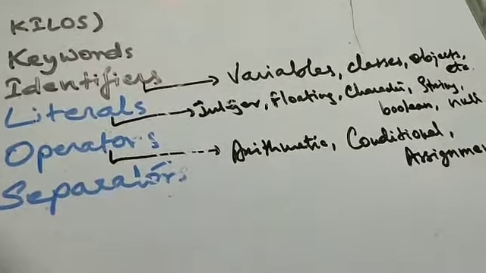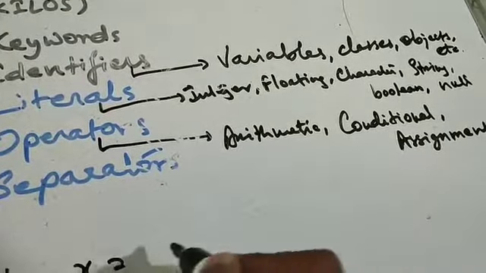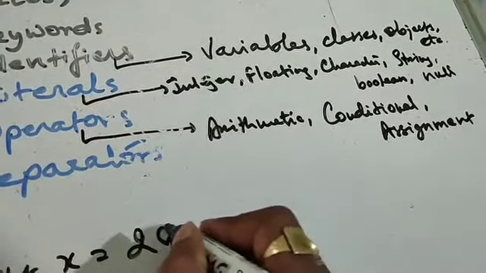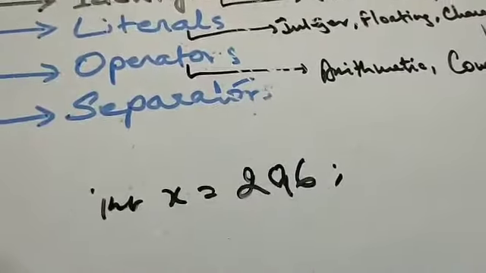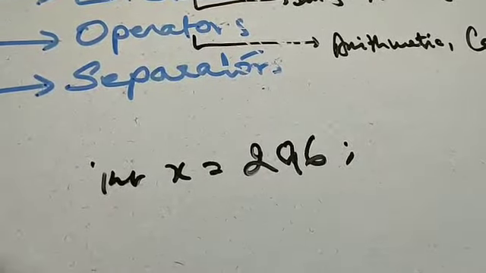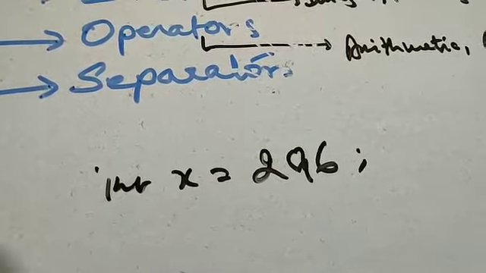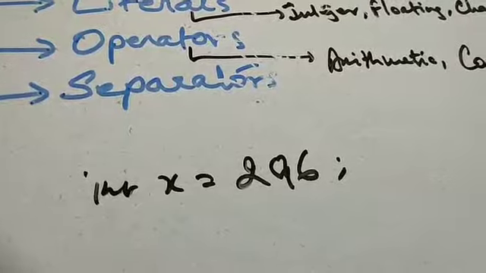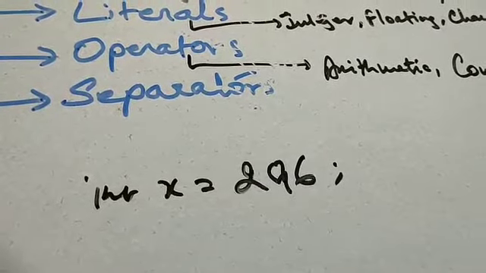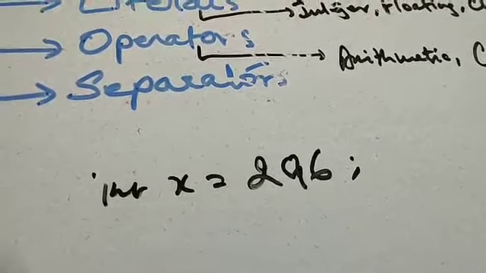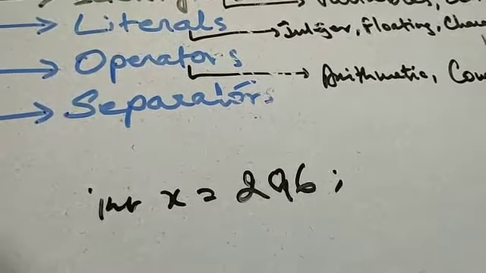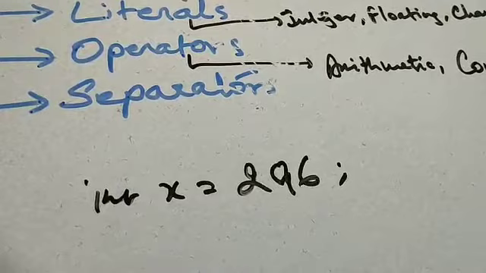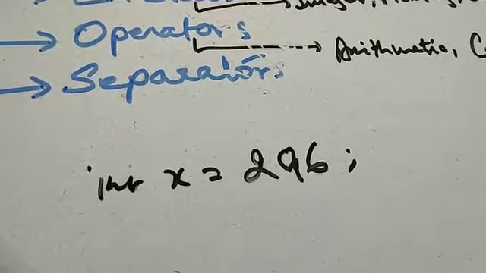If I write int x is equal to 296, this is called an integer literal, a whole number. Please remember, a whole number starts from 0, so I can also write a 0 over there. A variable that stores whole numbers is termed an integer variable.